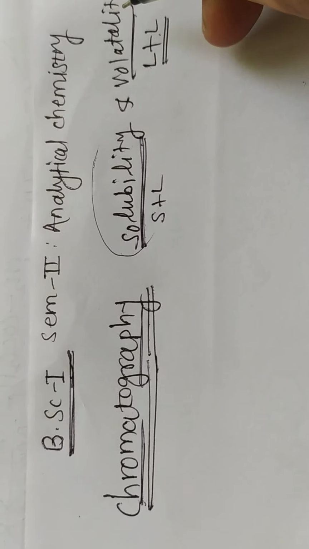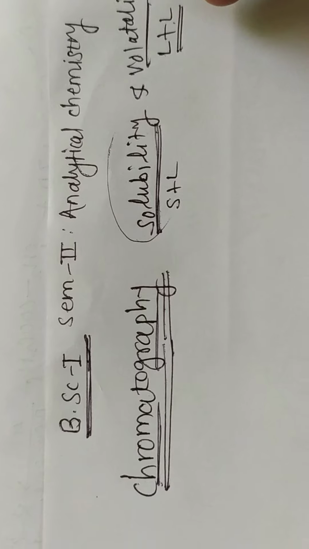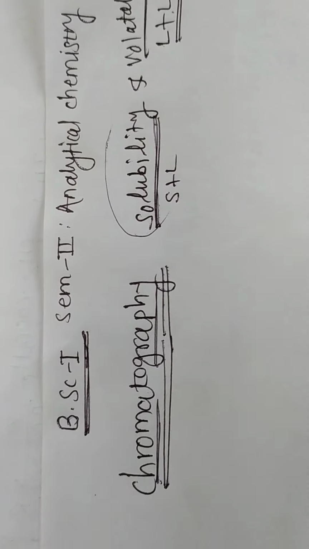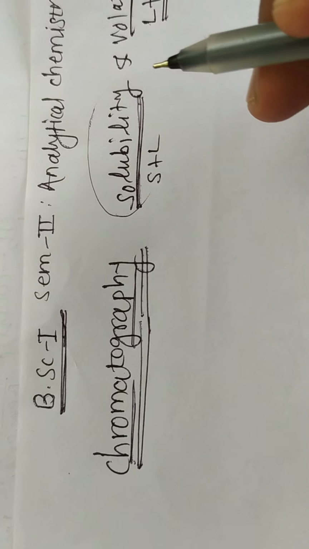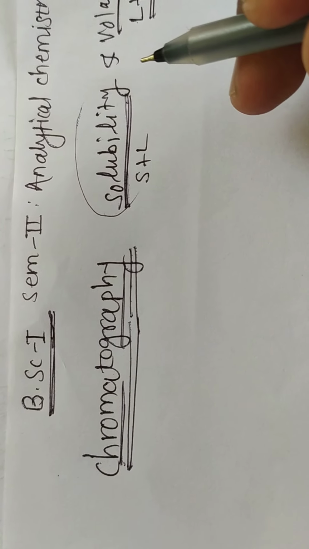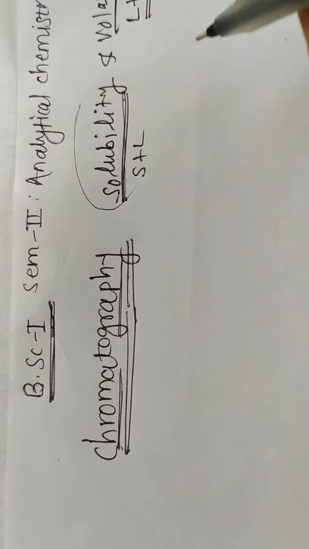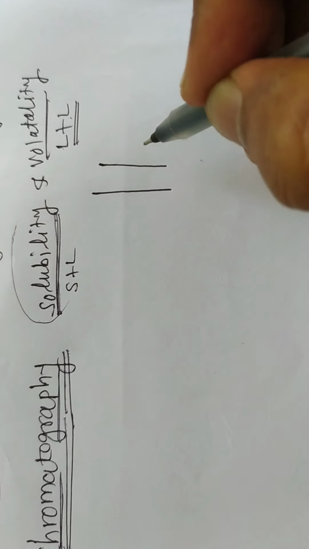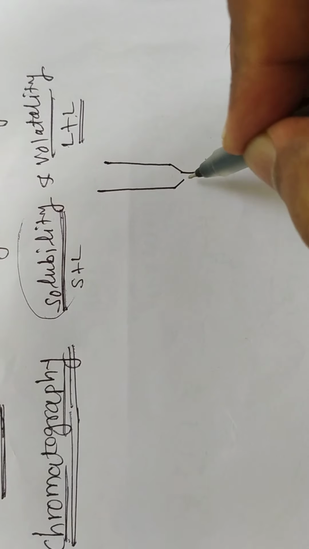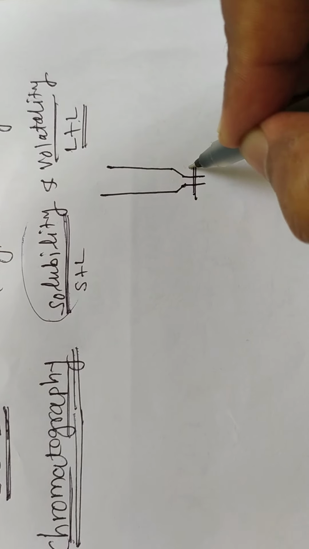In the chromatographic technique, by using a porous medium, the components of the mixture which have different physical properties can be separated. The porous medium is held in a column, or it can be held in the form of a thin sheet or filter paper.